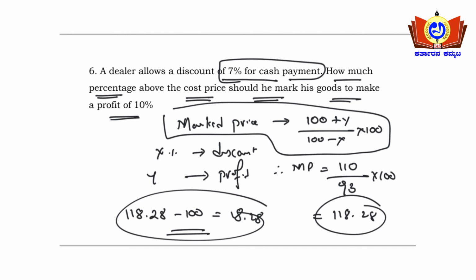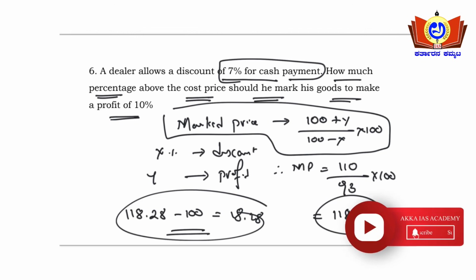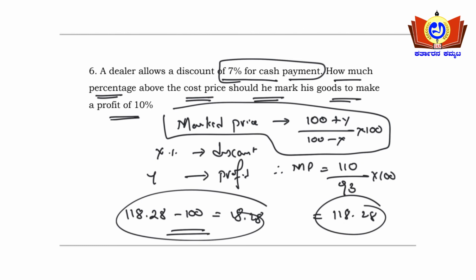So this is it, guys. These are the major different types of problems that you will be encountering in profit and loss. In the next video I'll be taking up 7 different questions based upon profit and loss and 3 different reading comprehension questions.